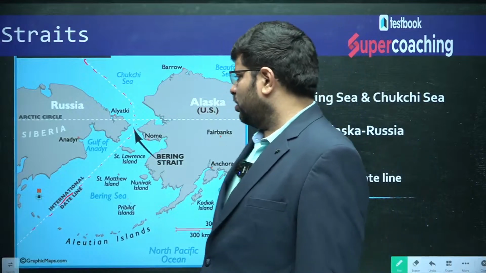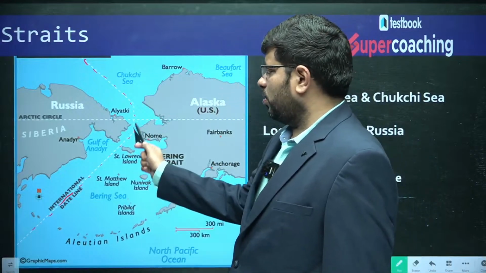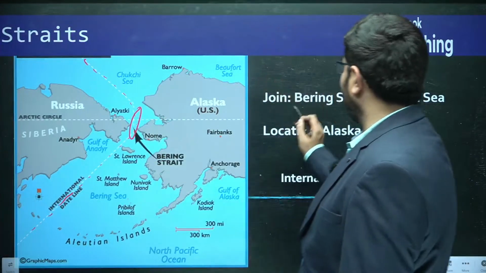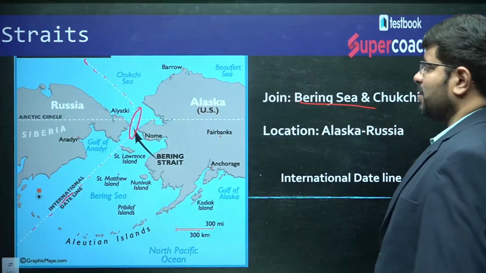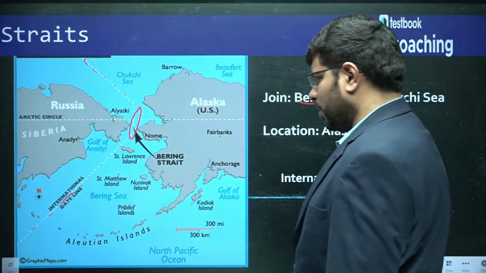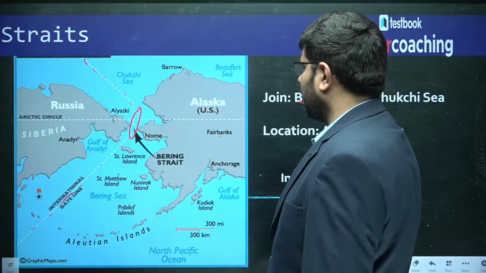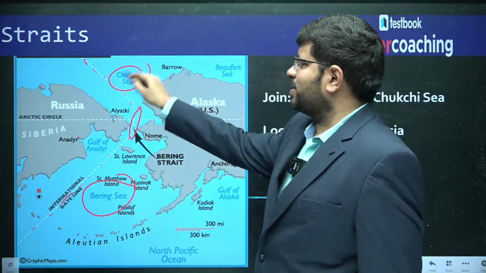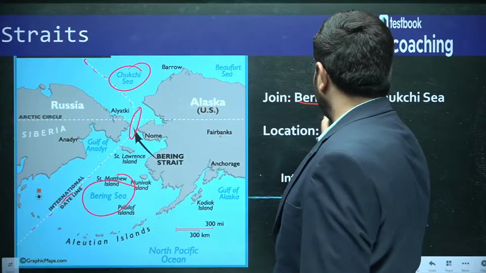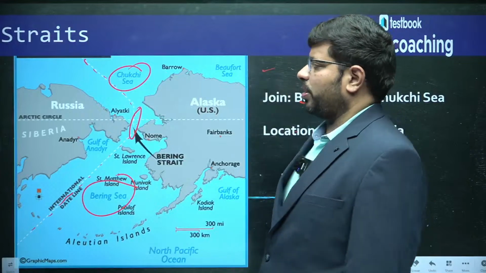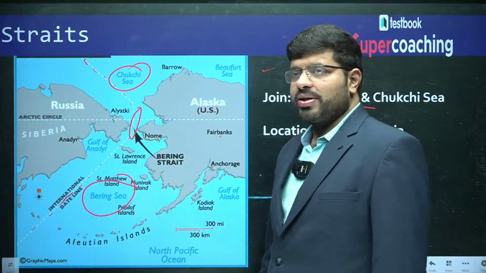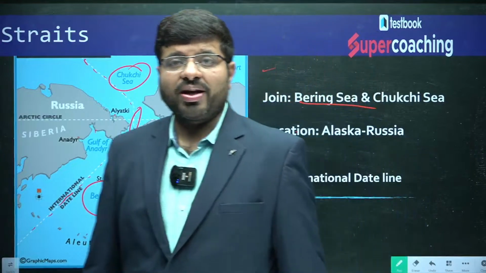Because of that, this area, what is the strait, which we call the Bering Strait. It is a Bering Strait connecting the Bering Sea with the Chukchi Sea. Okay, Bering Strait. This becomes important because it is part of the international date line connecting Russia with the USA. All these things become very, very important.